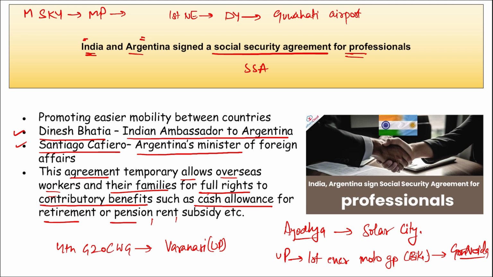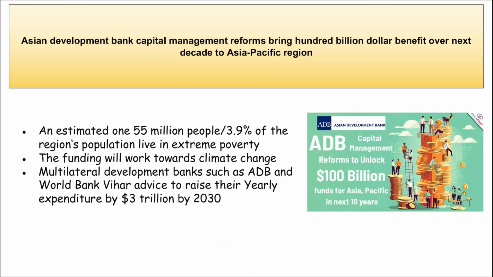And which is the title sponsor of this event? It is Indian Oil. This is also important, that which was your title sponsor for the first ever MotoGP event that was held in UP? It is Indian Oil. Next is your Asian Development Bank capital management reforms that bring a $100 billion benefit over the next decade to the Asia Pacific region.